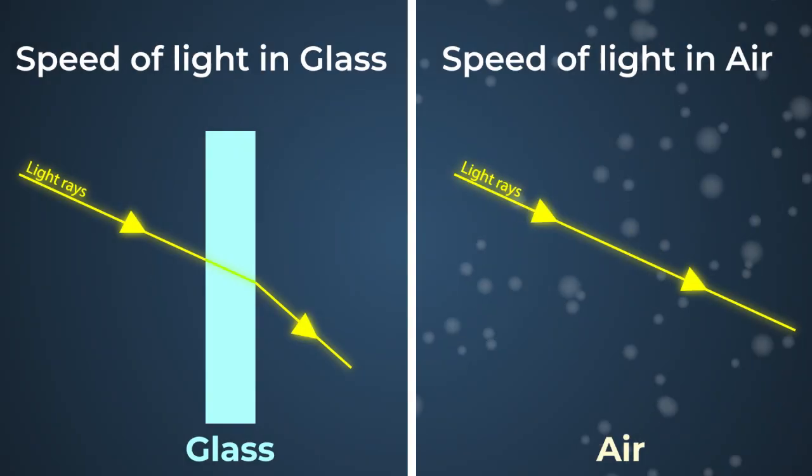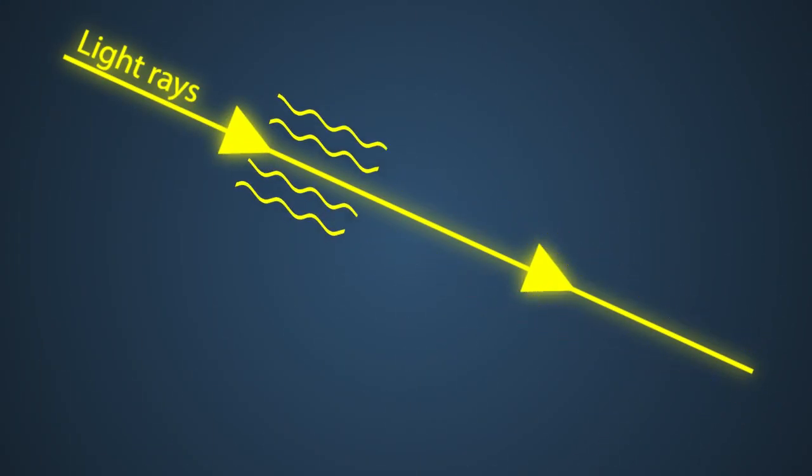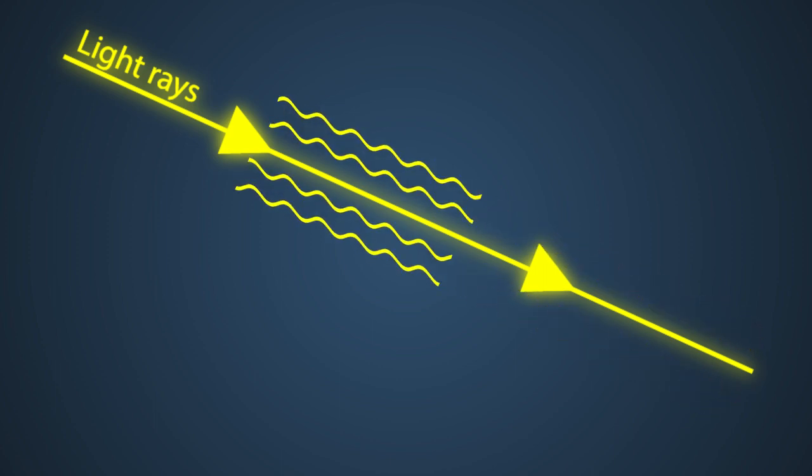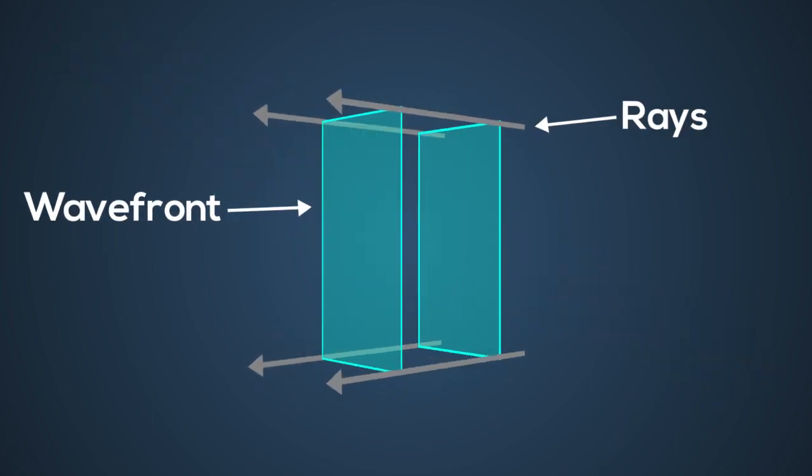Well, for that we need to look at the waves of the light. In one beam of light, there are multiple waves of light which can be hard to keep track of. So physicists figured out a way of looking at how multiple waves are moving. This is a wavefront. It is essentially an imaginary plane which represents where the waves are at any given point of time.